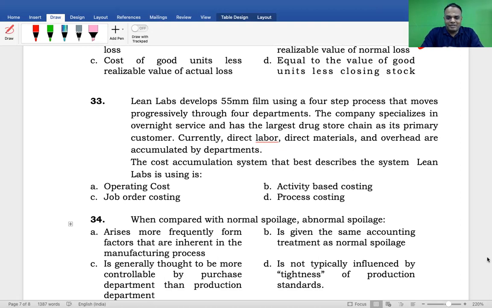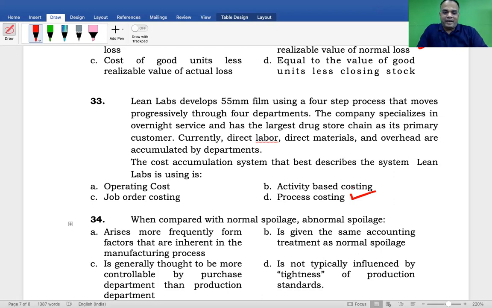Operating costing, activity-based costing, job or process. It has 4 processes, therefore it comes under what? Process costing only. Who has created? We have to verify. Next, shall I go to the next one?